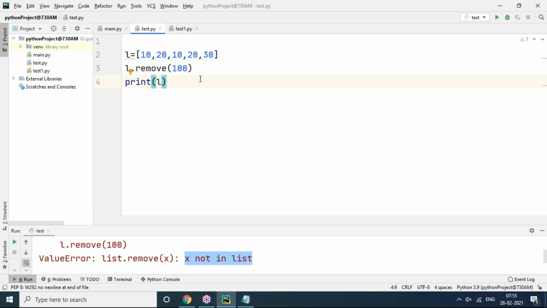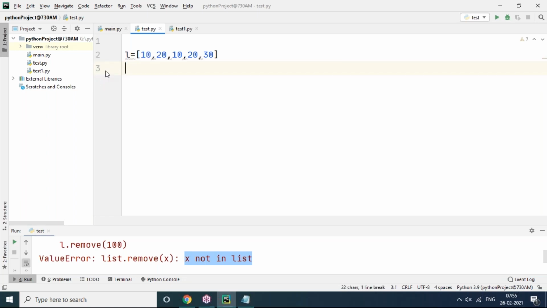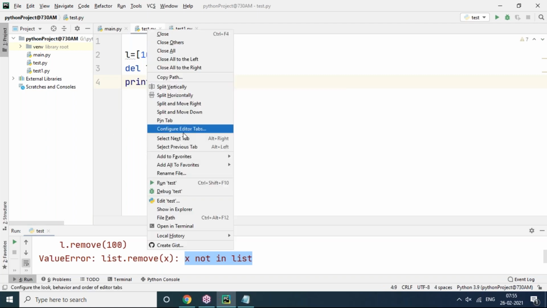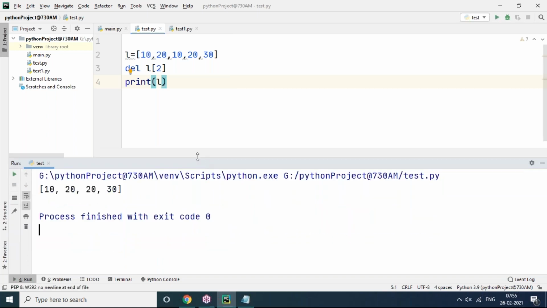So there is a del keyword. Suppose here you can see this. Now just wait. del space L of... So look at here. 0 index, 1 index, 2 index. So here I'm passing 2. Then after that, print L. Once we execute this, we got the output clearly. So that 10 is removed here. Okay, so it's removed clearly.